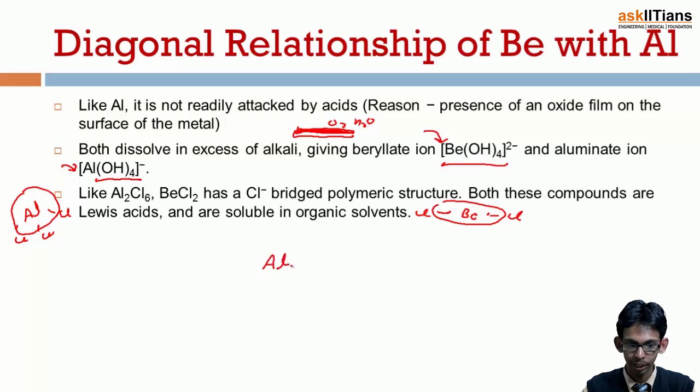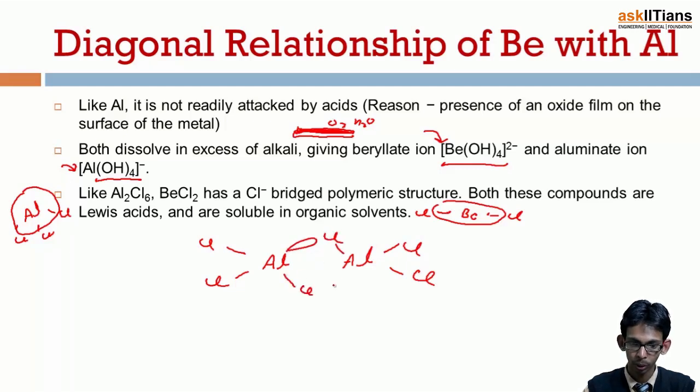Also, in the structure of Al2Cl6, we find that there is one aluminium and a chlorine, another chlorine, and there is a bridging bond, chlorine. These are bridge bonds, which we also call a 3 center, 2 electron bond. We'll discuss this later.